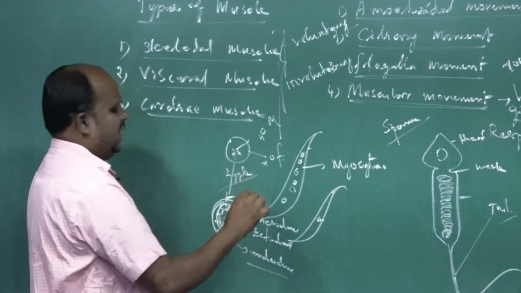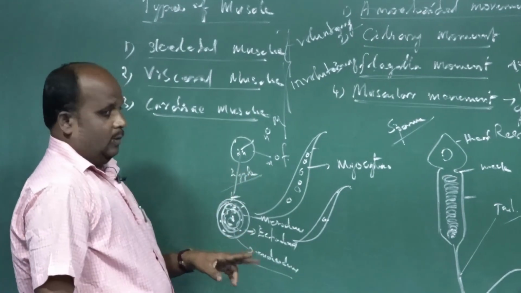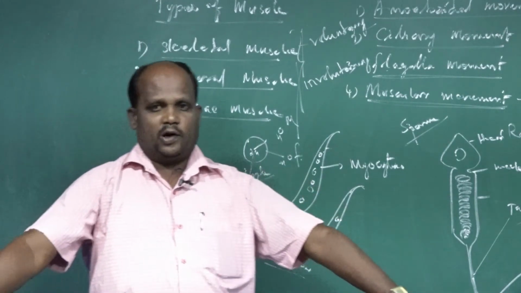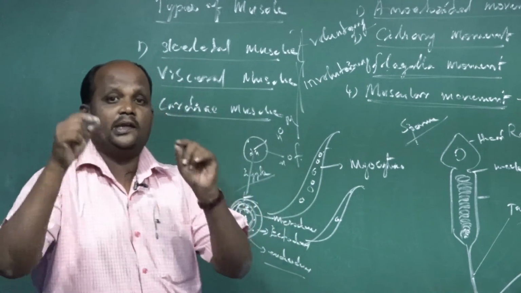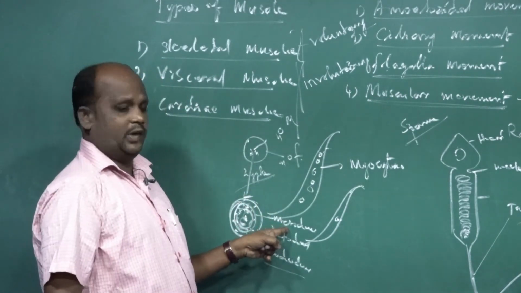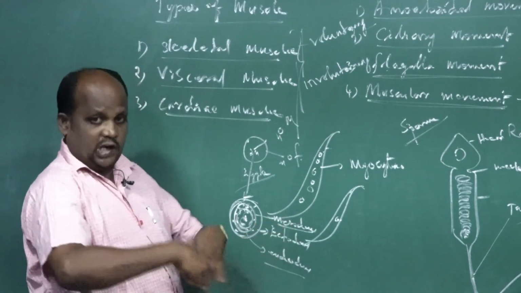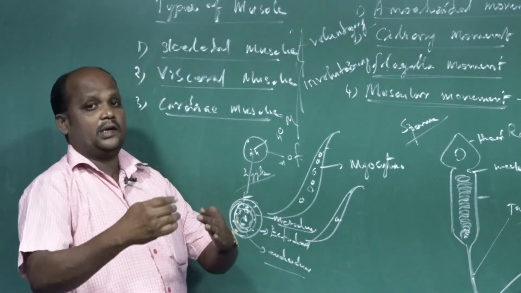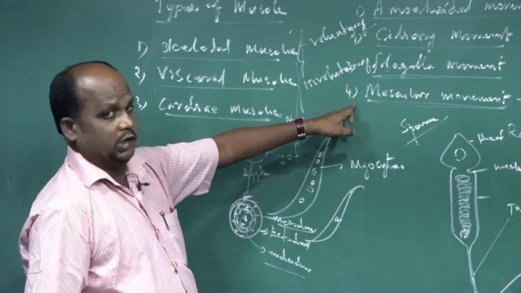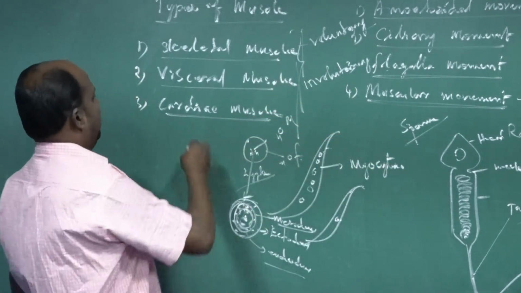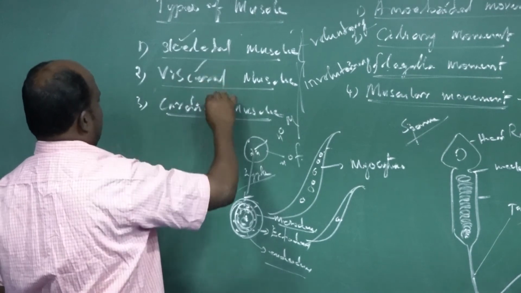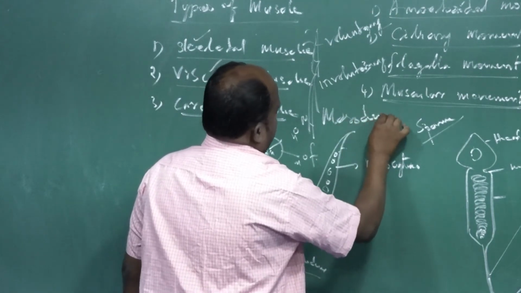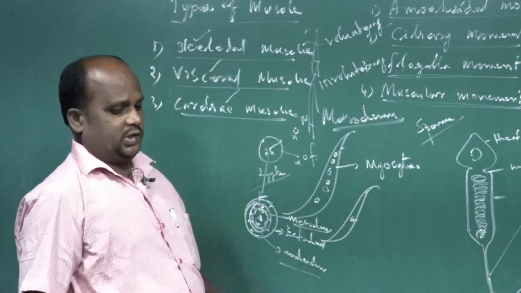These are the primary germ layers. Why am I telling these names? Because our adult body has many tissues and organs, and they develop from each of these layers. Many organs and tissues develop from the mesoderm, many from the ectoderm, and many from the endoderm. We are talking about the muscles. The muscles are developed from the mesoderm: the three types of muscles, skeletal muscle, visceral muscle, and cardiac muscle.